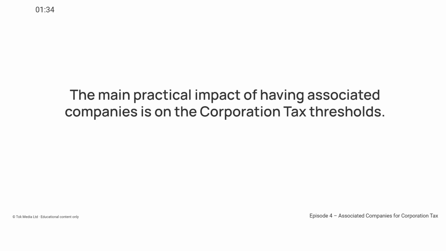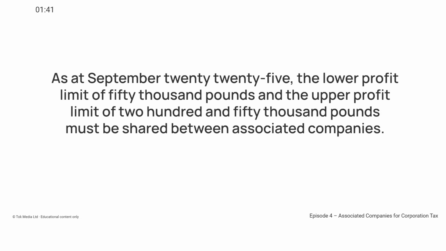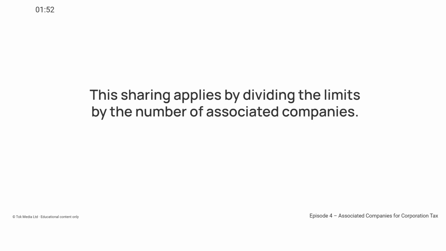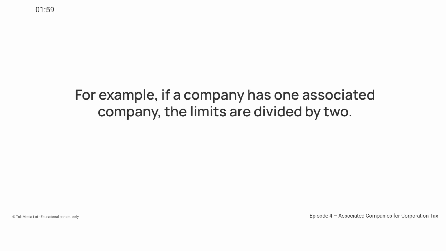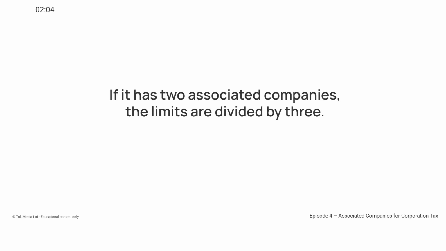The main practical impact of having associated companies is on the corporation tax thresholds. As at September 2025, the lower profit limit of £50,000 and the upper profit limit of £250,000 must be shared between associated companies. This sharing applies by dividing the limits by the number of associated companies. For example, if a company has one associated company, the limits are divided by 2. If it has 2 associated companies, the limits are divided by 3.